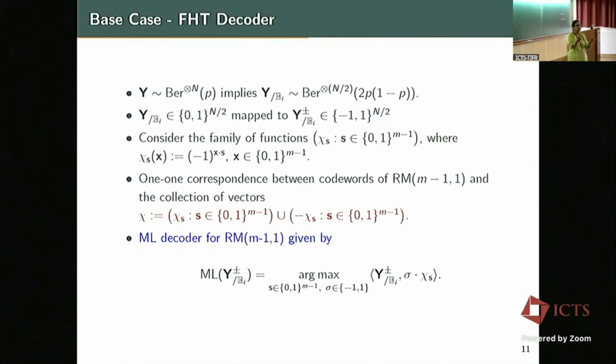In the linear functions there is no constant term, but in the Reed-Muller first order there will be a constant term. So we have to look at plus and minus separately. So the ML decoder can be written as arg max of the received vector taking the inner product with all these chi s functions. Okay.